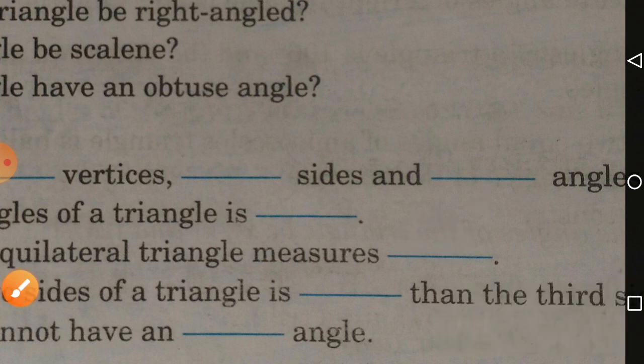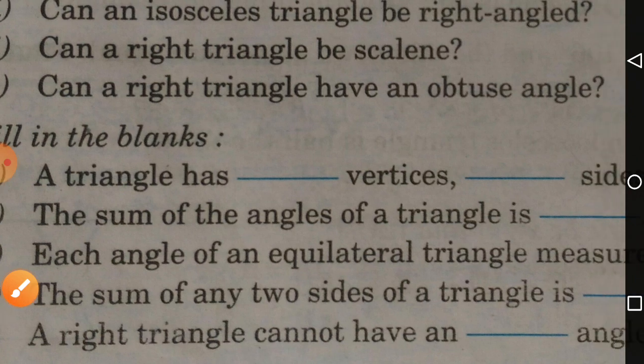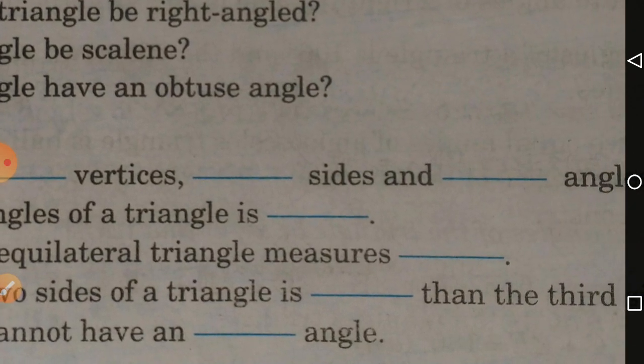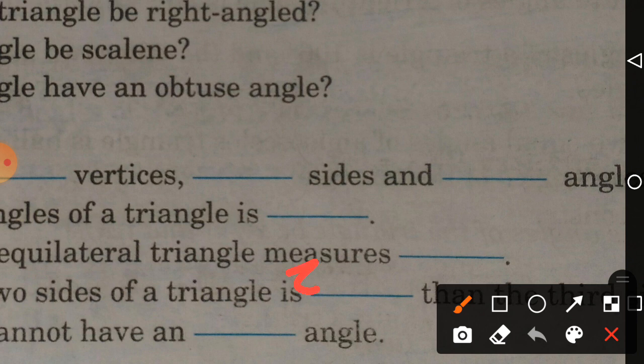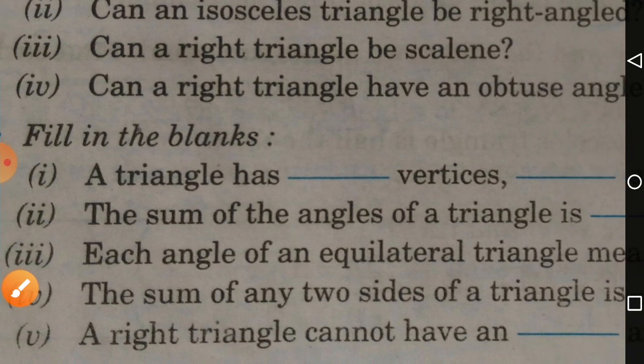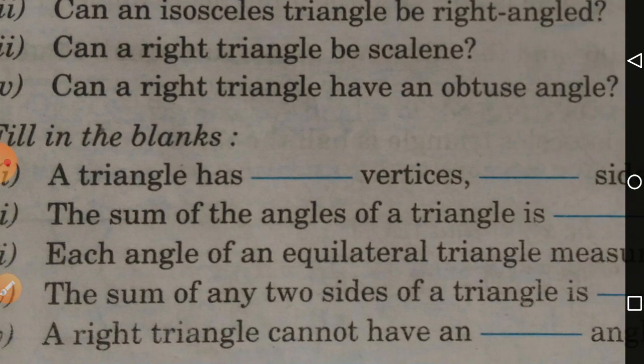Okay. Next question. The sum of any 2 sides of a triangle is greater than the third side. This is a property, children. This fourth fill in the blank is exactly a property which we already learned.